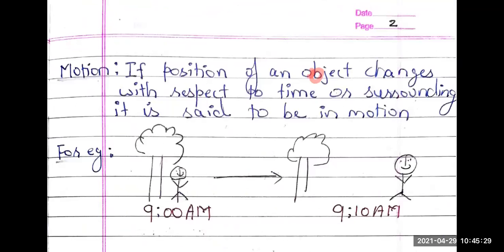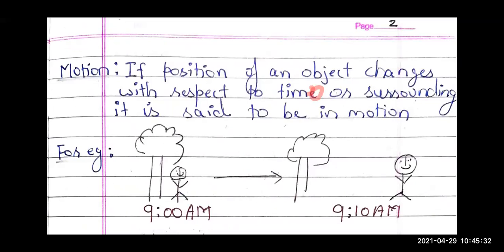Okay. Now, children, we are going to learn the term that is motion, right? So, children, when can we say that the object is in motion? If the position of an object is changing with respect to time or surrounding, then the object can be said to be in motion. For example, here, this boy, let us name the boy as Sham. So, Sham is standing under the tree at 9 a.m. You just saw it, right? And after 10 minutes, again you are having a look.